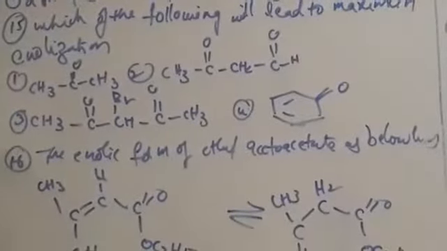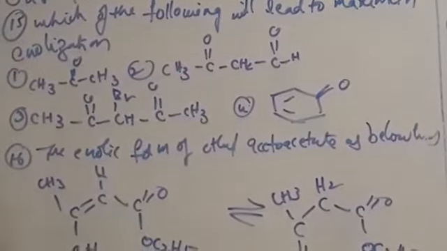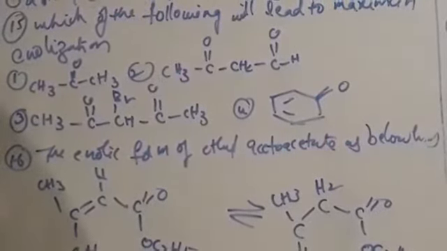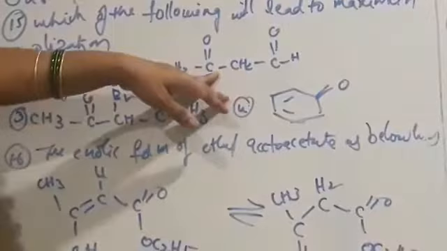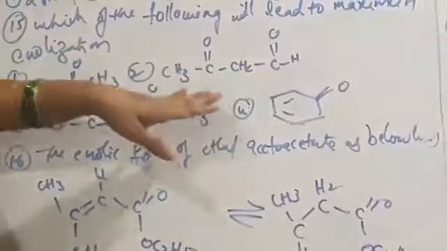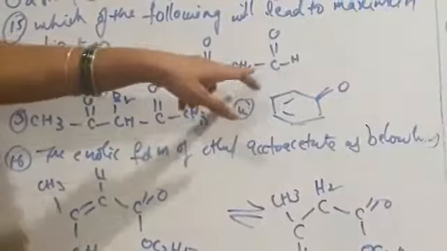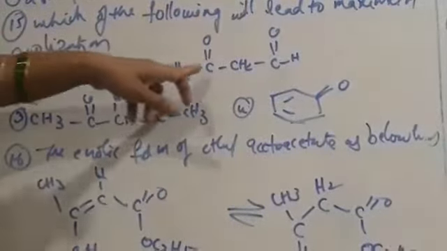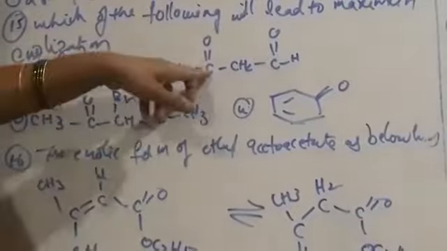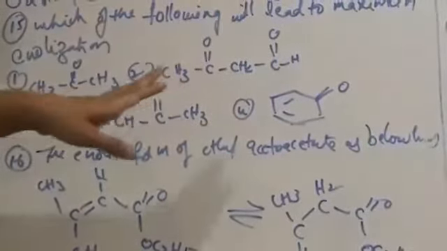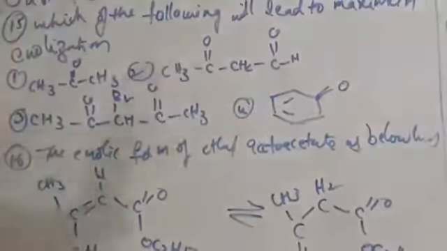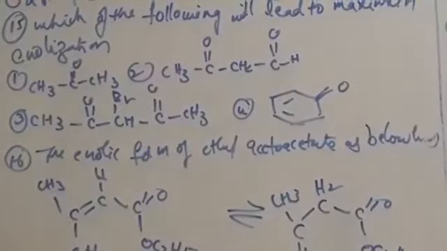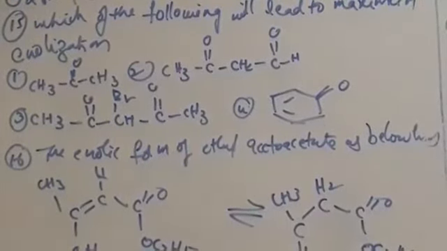Next, which of the following will lead to maximum enolization? All keto-containing compounds are given here. Acetone, and another compound having both aldehyde and keto functional groups. We can consider this as a diketo compound, and this is also a diketo compound, and an aromatic compound. So all are in keto form. But coming to the last structure.